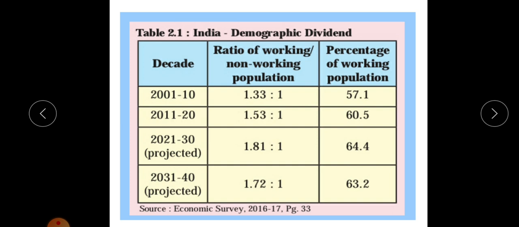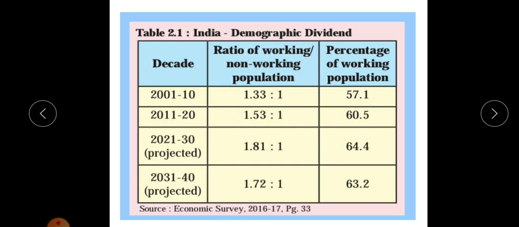Out of the total population, only 39.5% is non-working population. In 2021 to 30, this ratio increases very largely to 1.81 to 1. So near about 2 are working and 1 is non-working.